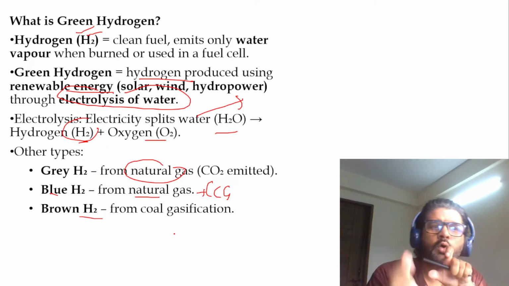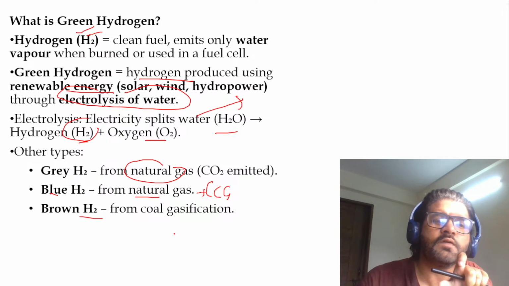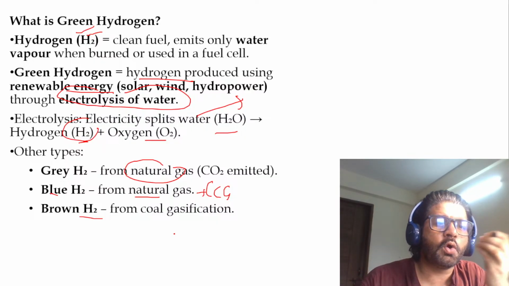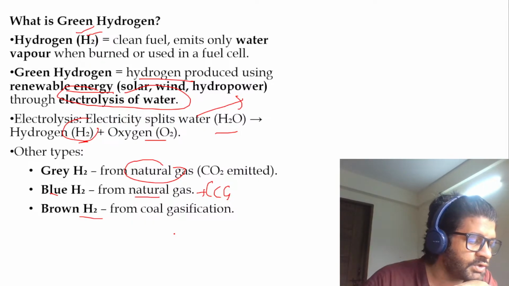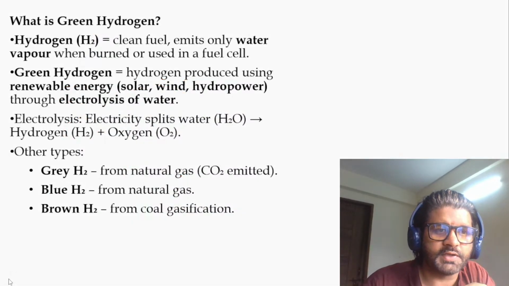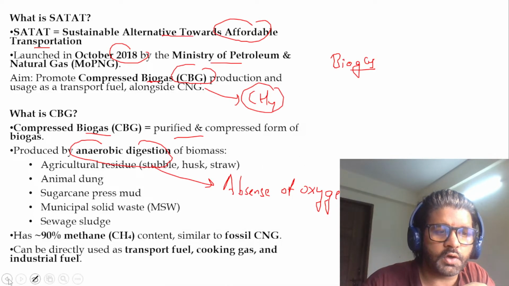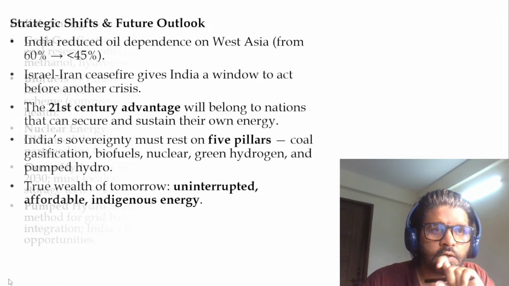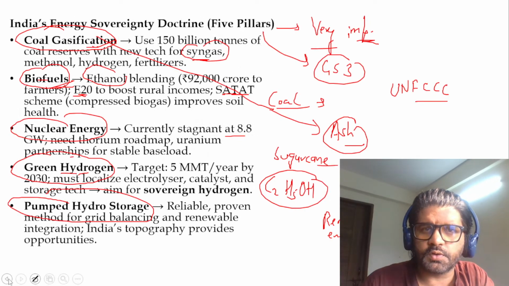So again, hope you understood the basic meaning of green hydrogen. So that's it for now. How it is different from gray hydrogen or brown hydrogen depends upon which method you are using to do the electrolysis of water. So it was our fourth doctrine when it comes to energy sovereignty. Very, very important article. Do make a note of it for your GS Mains Paper 3.